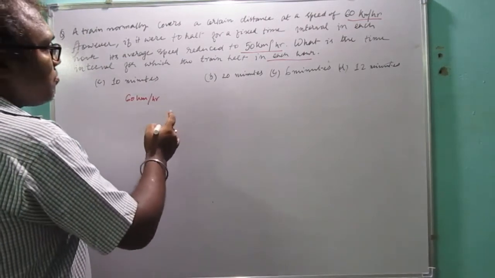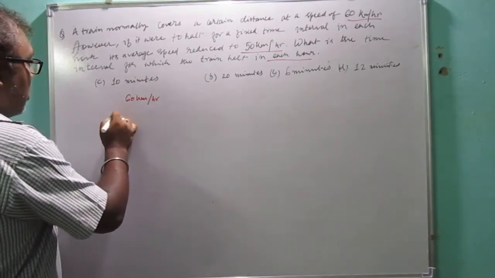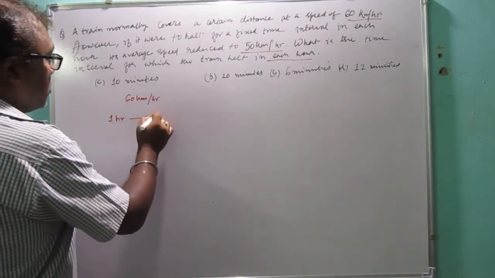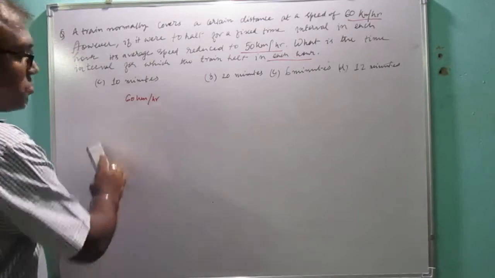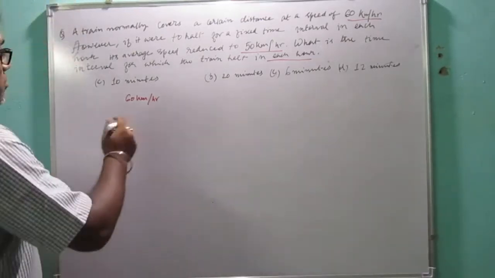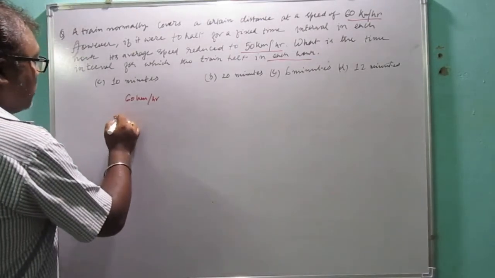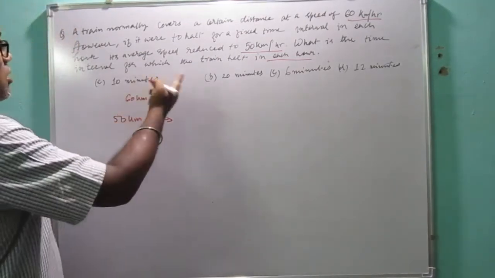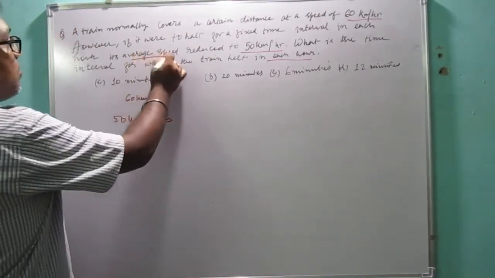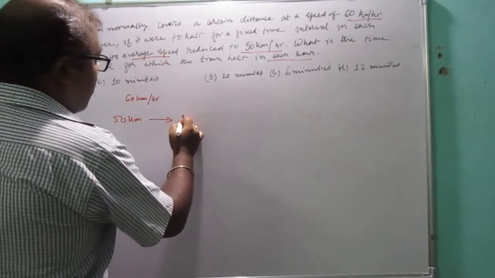So in 1 hour, the average speed of the train is 50 km in 1 hour.